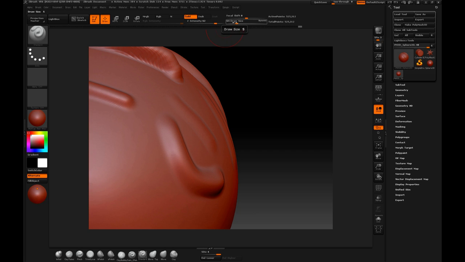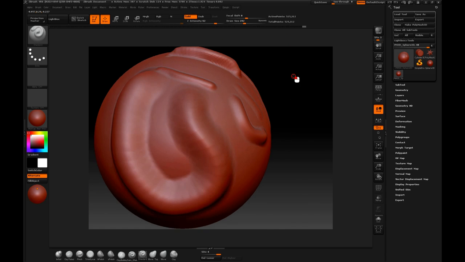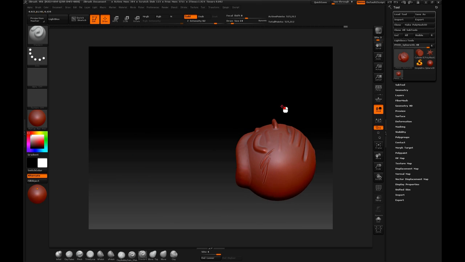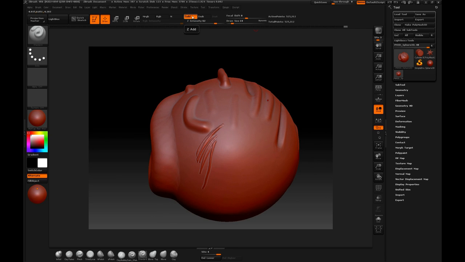The last option is called Draw Size. Draw Size defines the size of our brush. The bigger the size, the bigger the stroke will apply. Likewise, a smaller size for certain features of greater importance. The options we've just watched apply for digital sculpting. I mean, for creating and modifying the geometry of our object.